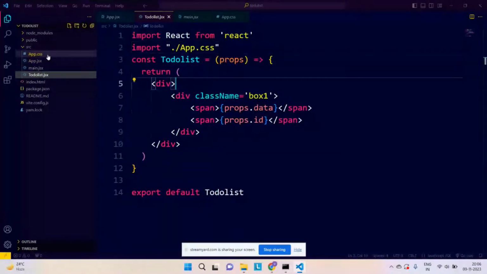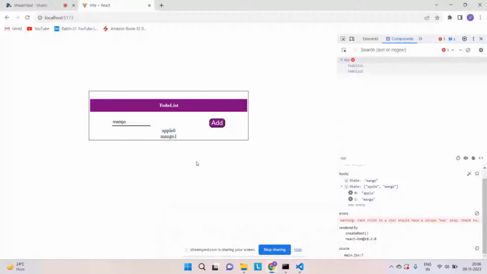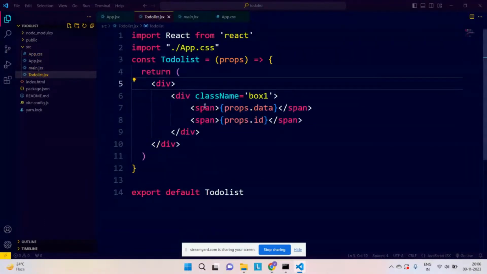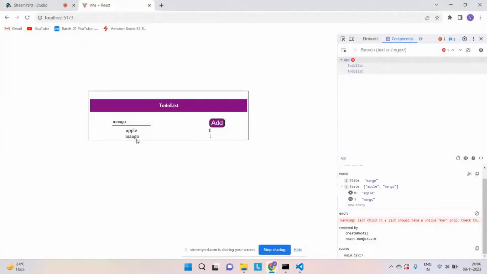I will go to my app.css, and I think I have already done this. Let me check if the data has been aligned successfully or not. Yes, it has been aligned successfully, but I don't want box 1 to get appended. I want to give it box 2 in my case. Correct, it should be box 2, and it should look something like this. Perfect, so all the data has been added.